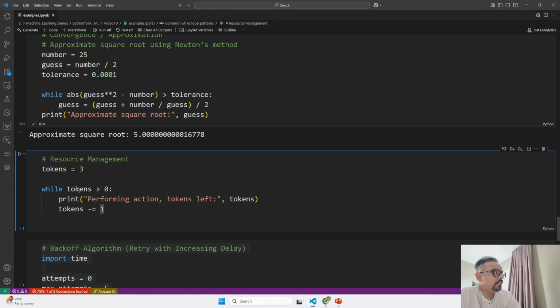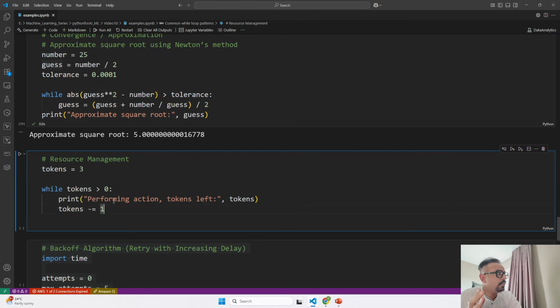As soon as the tokens are exhausted, it ends. The first time I come into the loop, I exhaust 1 token, then remaining 2, then I exhaust 1 more token, then remaining 1, then I exhaust 1 more token, and at the end the remaining is 0.